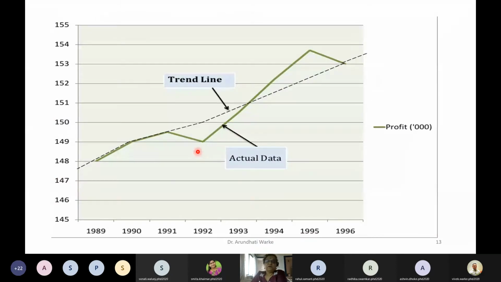How do we plot this curve directly? Suppose you are using your Excel sheet, you know how to plot this trend line. Not necessarily a trend line, you can plot a trend curve, maybe a polynomial curve, or a logarithmic curve, or a sinusoidal curve, whatever curve you want. You can plot it with the help of Excel, or you can plot it with the help of R software. Have you learned R software, by the way?